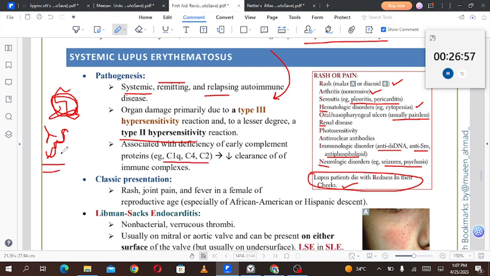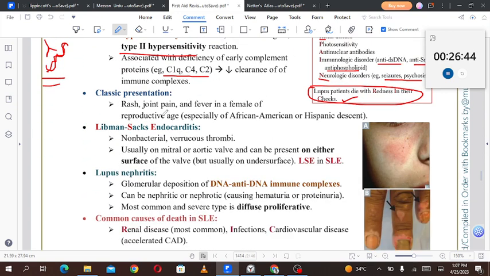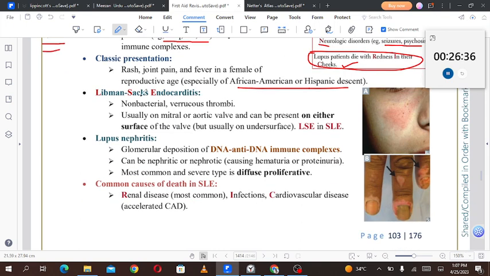Now you can see that with immune complex deposition in either of the two conditions, the complement is activated, and if there is over activation of the complement, there will be hypocomplementemia, that is C1q, C4 and C2, decreased clearance of the immune complexes. Classic presentation: rash, joint pain and fever in a female of reproductive age, especially of African American or Hispanic descent. Libman-Sacks endocarditis or LSE. So in SLE you find LSE, that's it, LSE in SLE.